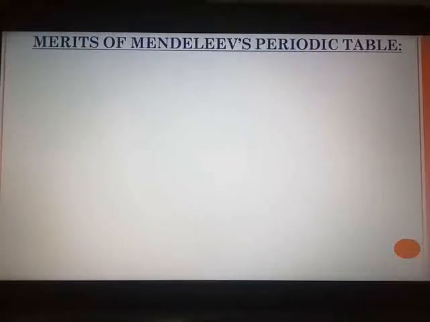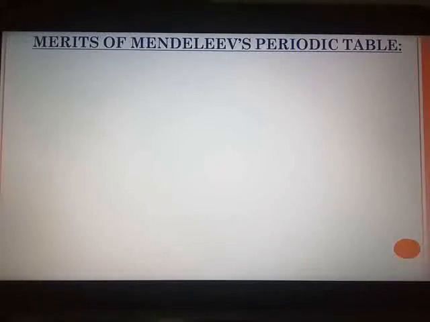Now, as we all know, science is progressive, science progresses on its own and there is a freedom in science to revise the old inference by using more advanced means and methods of doing experiments, and these characteristics of science are clearly seen in Mendeleev's periodic table.